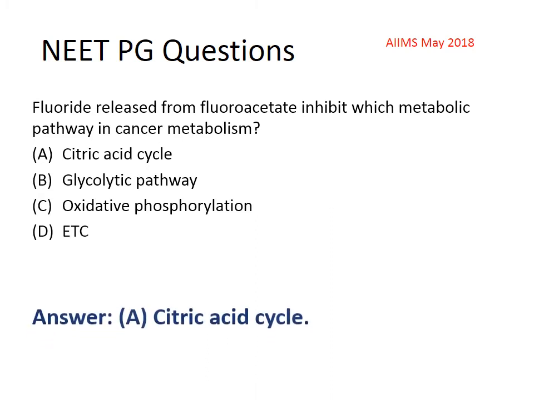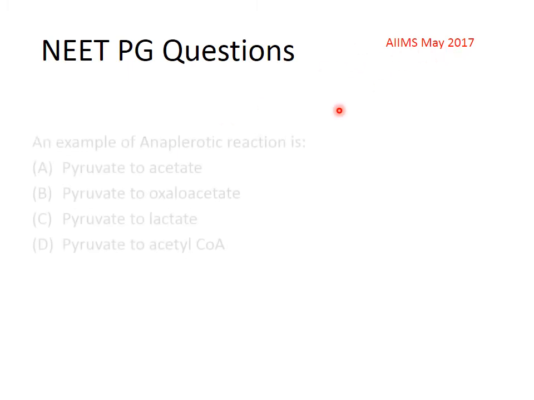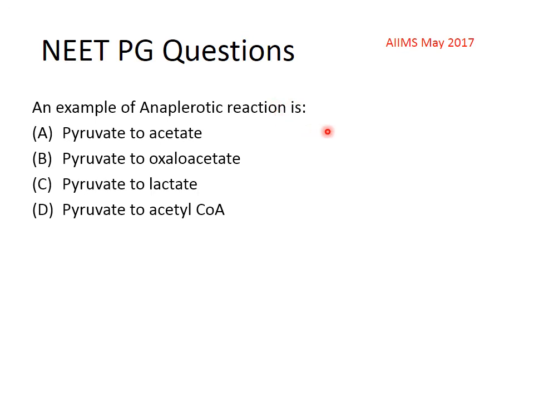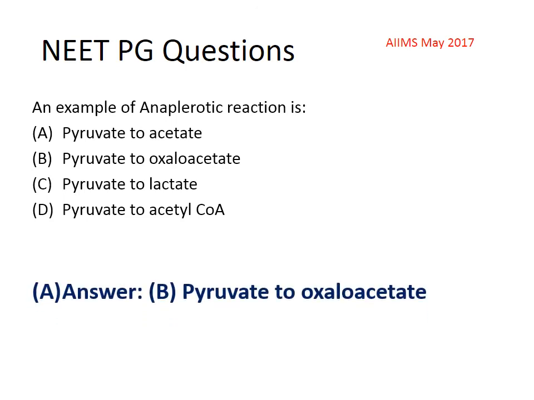The answer is the citric acid cycle. Then the second question, which was in AIIMS 2017: an example of an anaplerotic reaction is pyruvate to acetate, pyruvate to oxaloacetate, pyruvate to lactate, pyruvate to acetyl coenzyme A, and the answer is pyruvate to oxaloacetate.